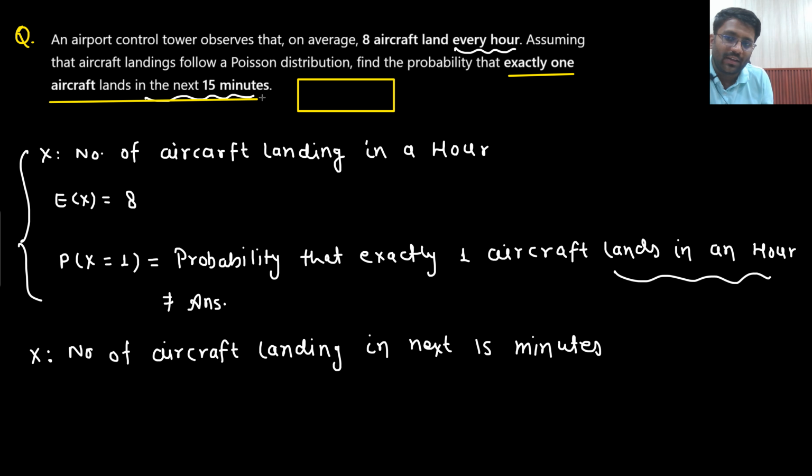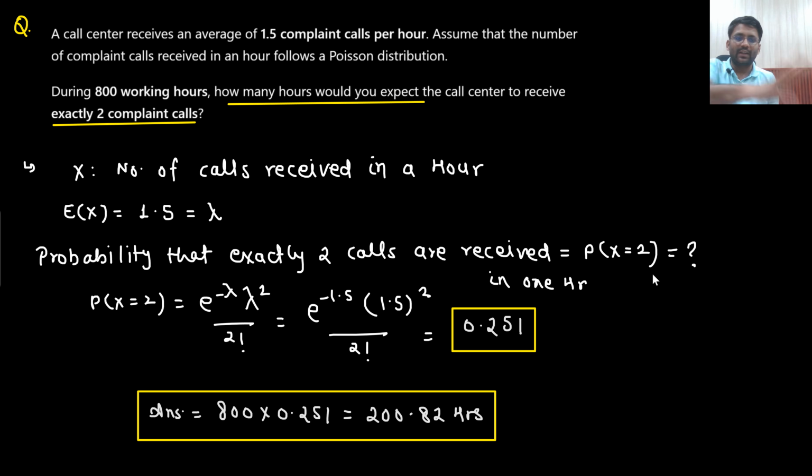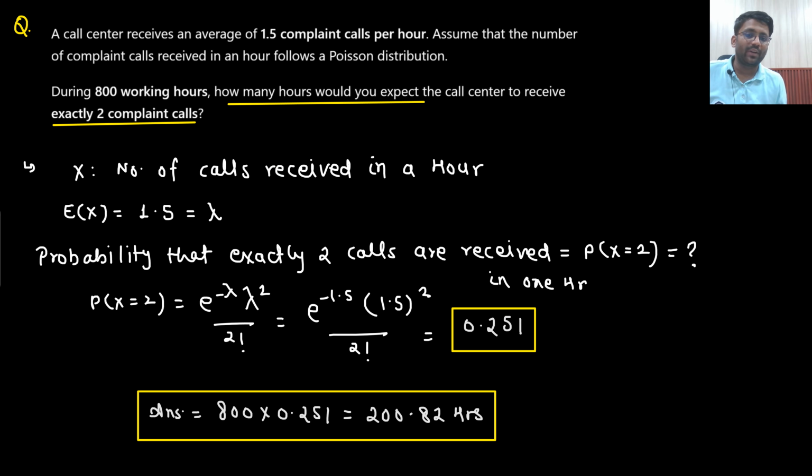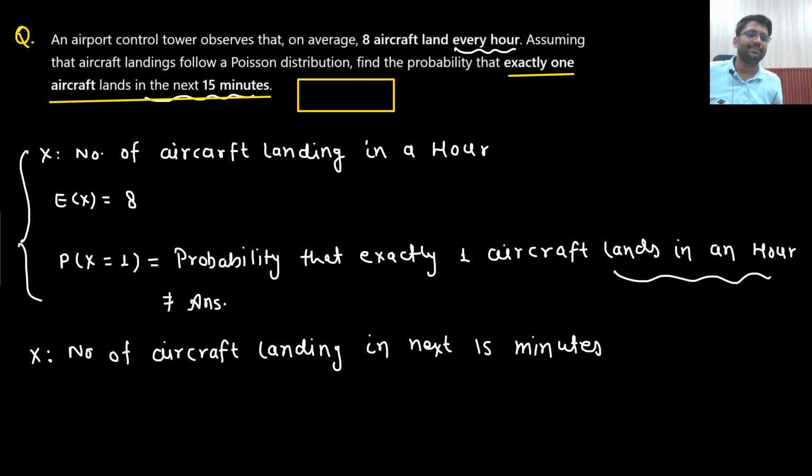If you notice the explanation of the last questions, I always defined my random variable from the last line. In the next 1 hour, the support center receives... so the number of calls received in an hour. So always you will need to define your random variable x from the last line. So random variable x is the number of aircraft landing in the next 15 minutes.